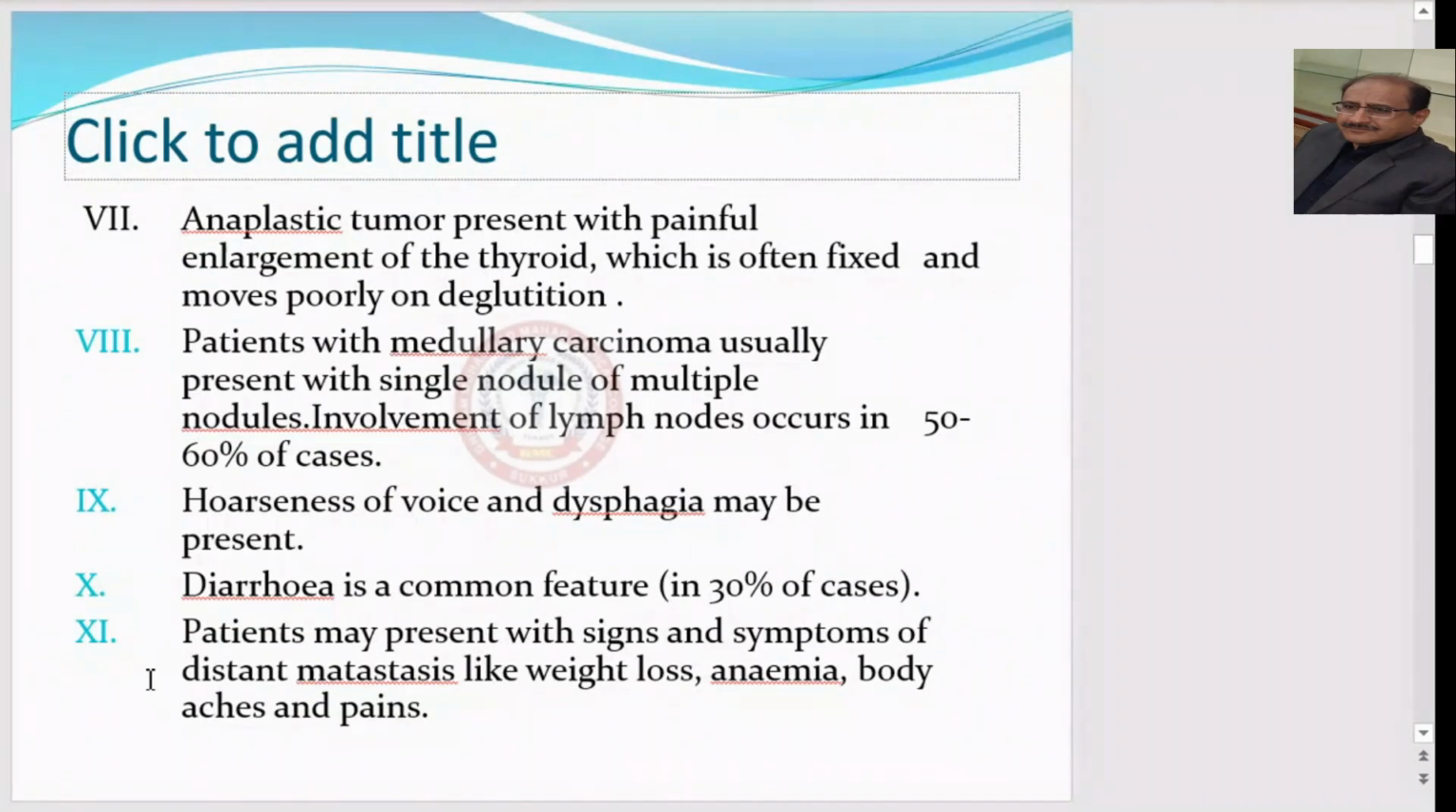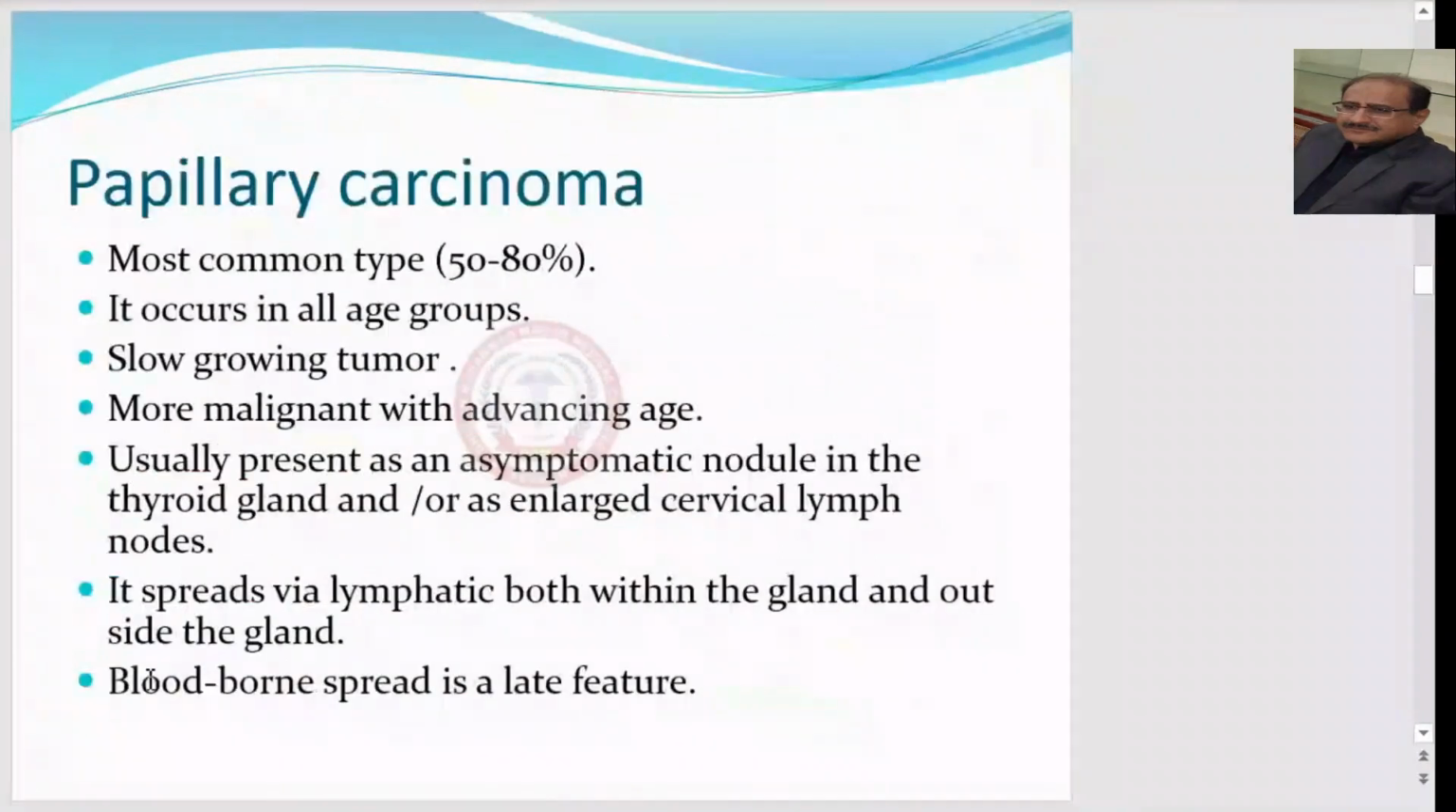Patients with medullary thyroid carcinoma usually present with a single nodule or multiple nodules. Involvement of lymph nodes occurs in 50 to 60% of cases. Hoarseness of voice and dysphagia may be present. Diarrhea is a common feature in 30% of cases. The patient may present with signs and symptoms of distant metastasis like weight loss, anemia, body aches, and pains.